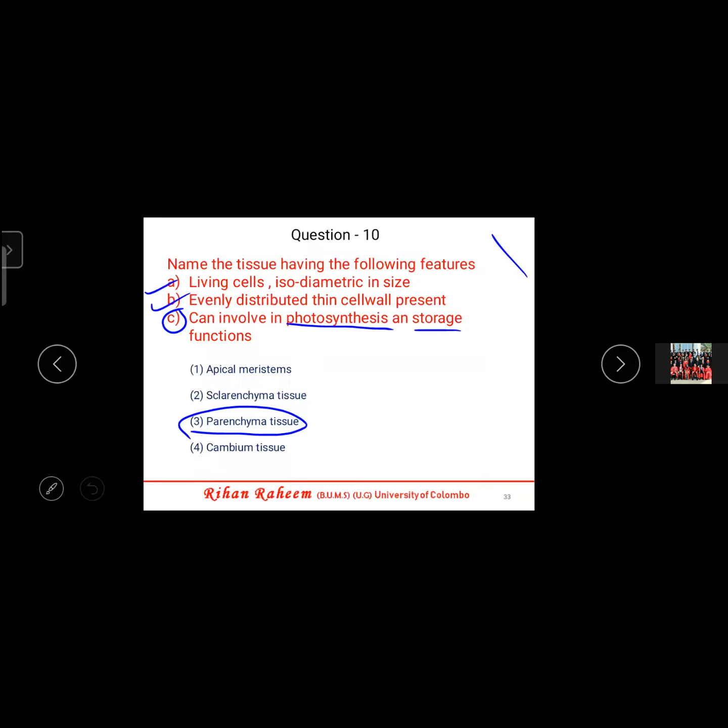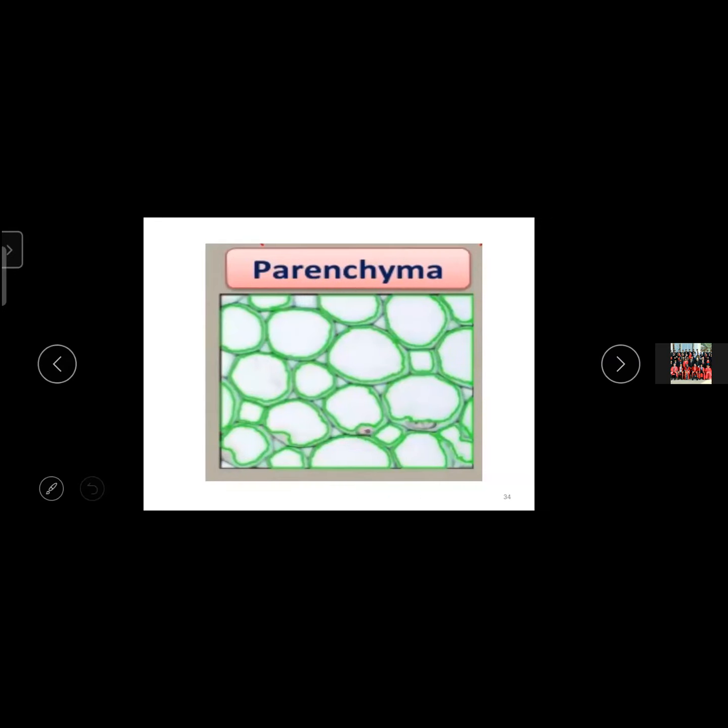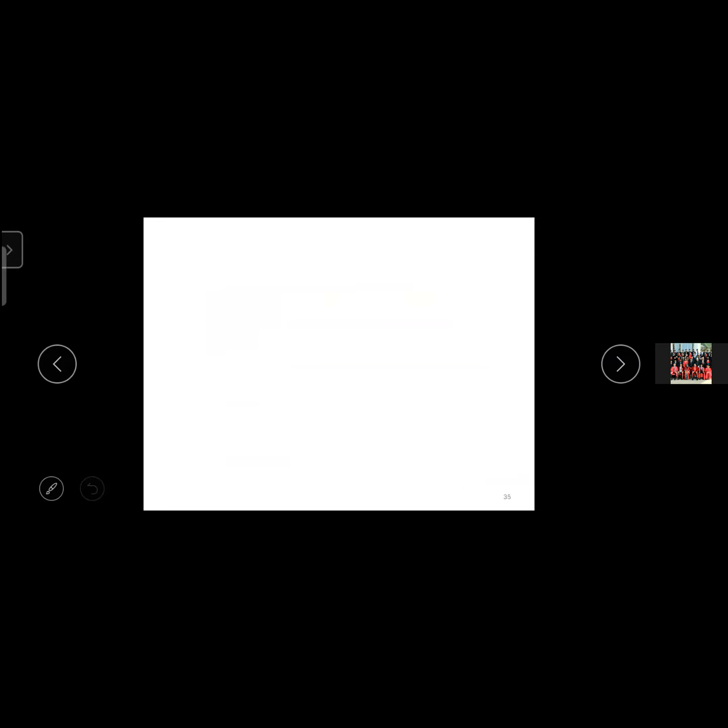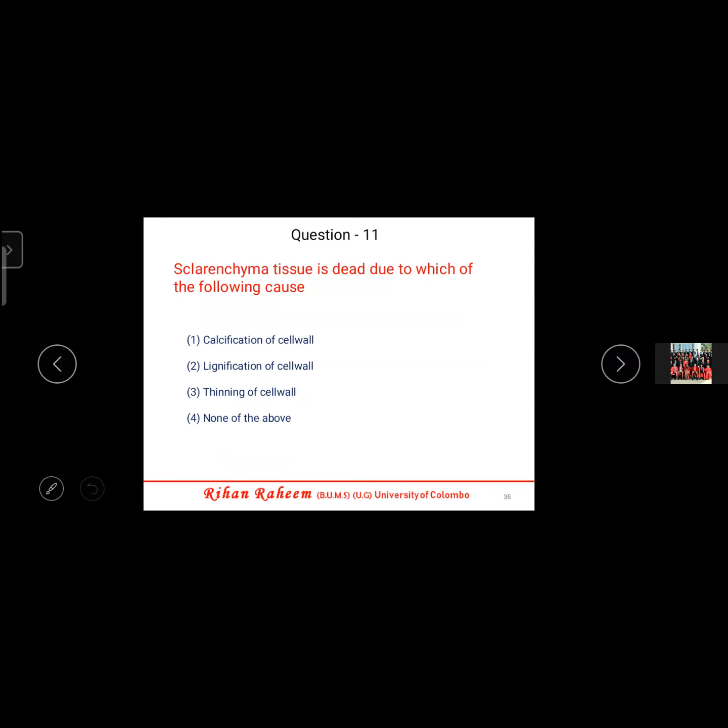Okay, so you all know about parenchyma, right? So the answer is parenchyma for this. Then we'll move to the next question. I don't know whether we'll be able to complete it. We have only 2 minutes remaining.